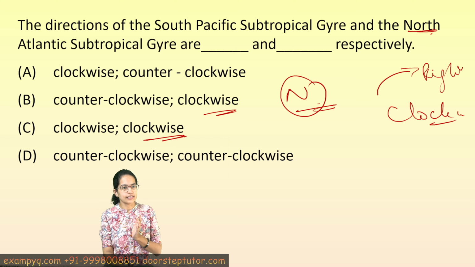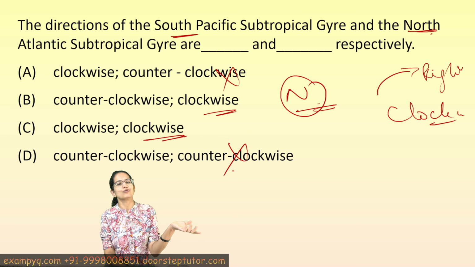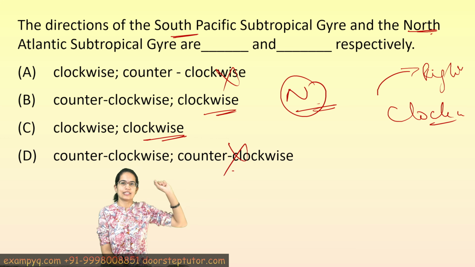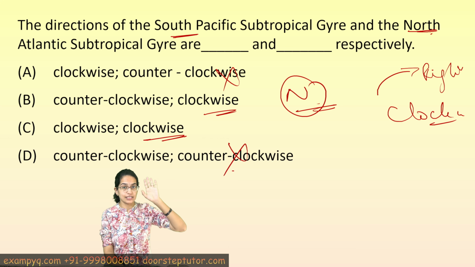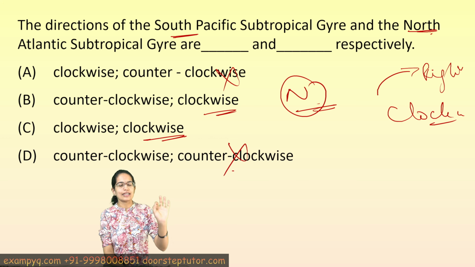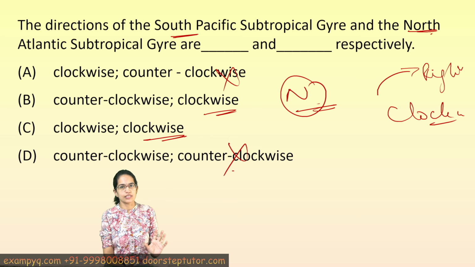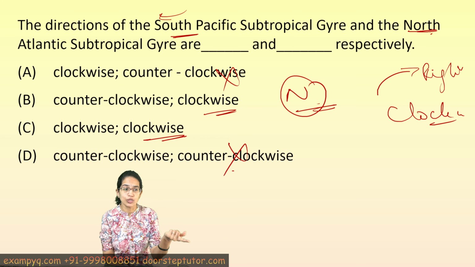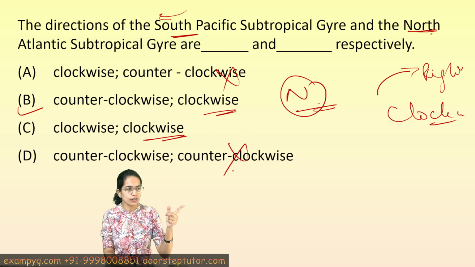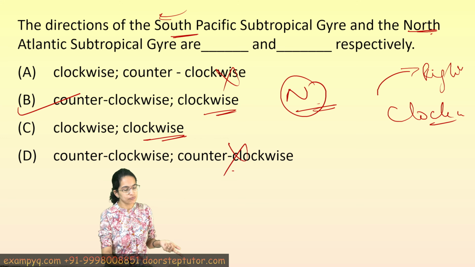Okay, so clockwise is seen in two of those, so the remaining choice is gone. And the other one is south. We need not get confused whether it is Atlantic, whether it is Pacific. That's just meant to confuse, but the whole idea here is to identify the Coriolis force, and in the south it would tilt towards the left, indicating a counterclockwise. So among these, the counterclockwise is this, so B would be the right answer.